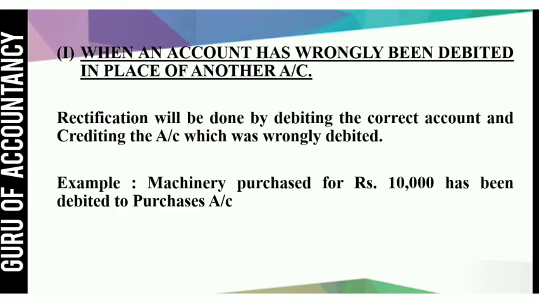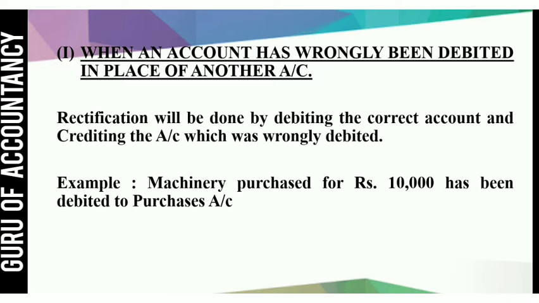When an account has wrongly been debited in place of another account, rectification will be done by debiting the correct account and crediting the account which was wrongly debited. Say for example, machinery purchase for rupees 10,000 has been debited to purchase account. Now we know when we purchase machinery, then entry should be machinery account debit to cash. But by mistake they have recorded purchase account debit to cash or bank. So here machinery account should be debited, but they have debited purchase account.